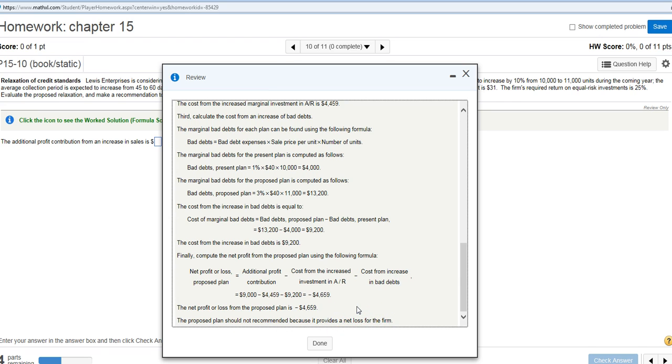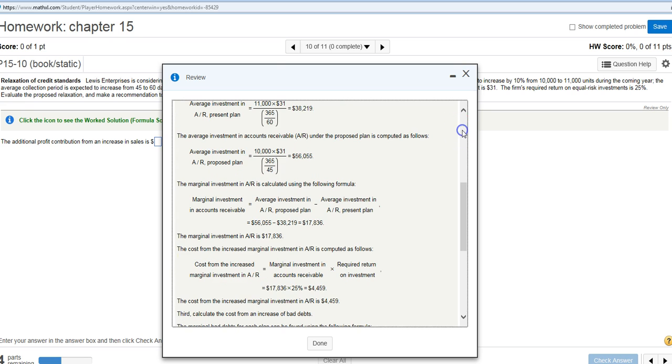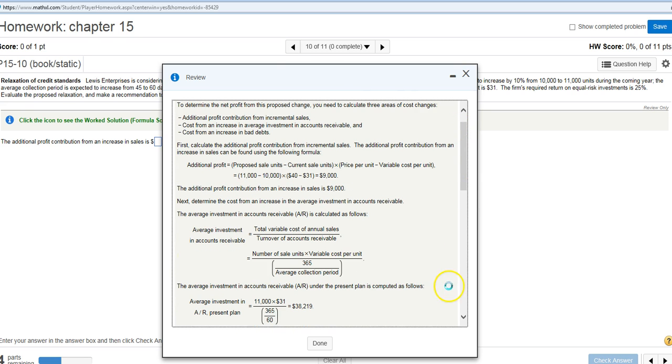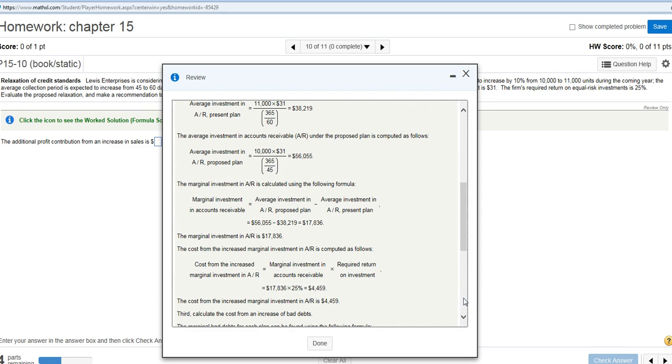All right, I hope everybody's clear about that. Go over this carefully. If you're not, email me, and I will answer part 2 of the question that the student asked about different equations for the average investment in accounts receivable. All right, great question. Thank you very much for asking.